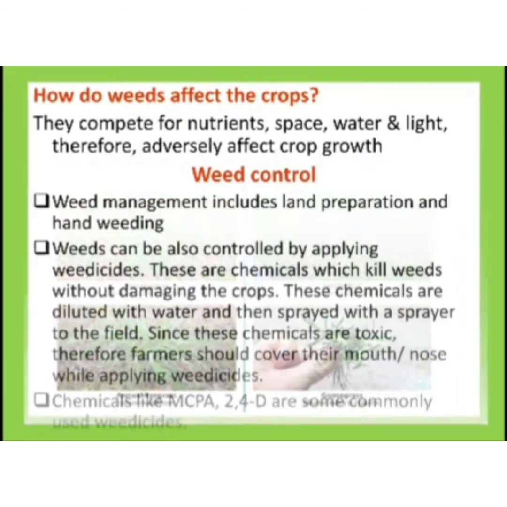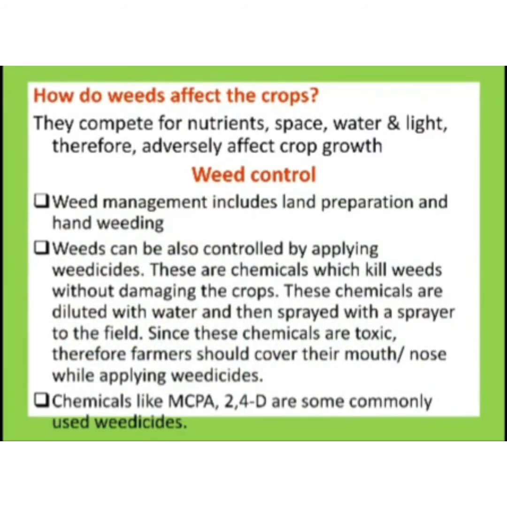So how do weeds affect the crops, or why are we scared of them, or why do we need to get rid of them? It is because they compete for nutrients, space, water, and light with our desired or cultivated plant, and therefore adversely affect crop growth.